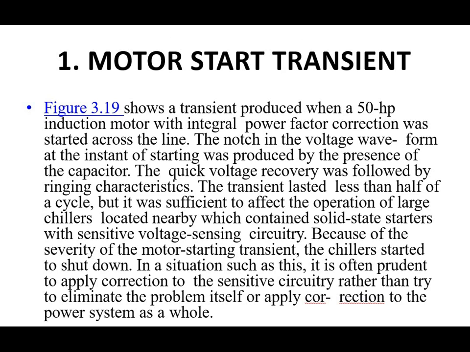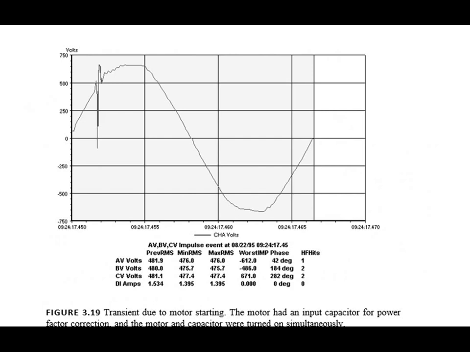The motor takes more current, and this is the reason for the transient. This is the waveform of the voltage for the motor starting time period.